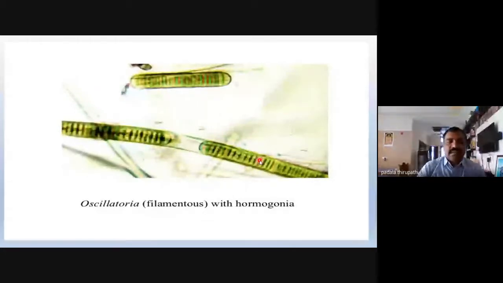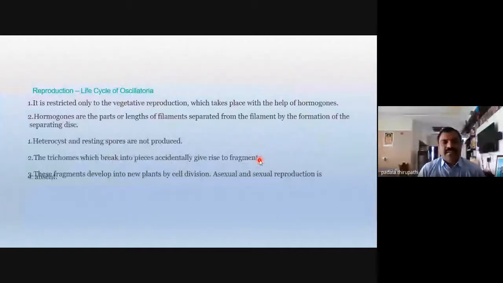This accident means through the waves of the water or by aquatic fauna like fishes or zooplankton or any other animals of the aquatic environment. Whenever they bite this Oscillatoria filament, the filament breaks down to form fragments. Each fragment is able to grow and produce the complete thallus of Oscillatoria. So these fragments develop into new plants by cell division. Asexual and sexual reproduction are absent in this Oscillatoria.